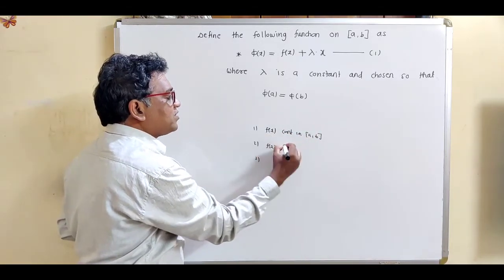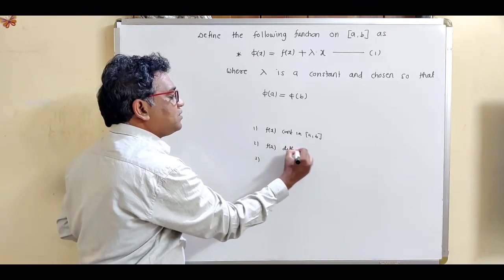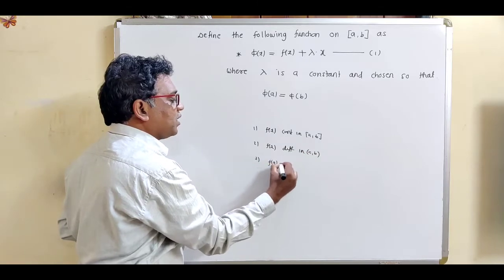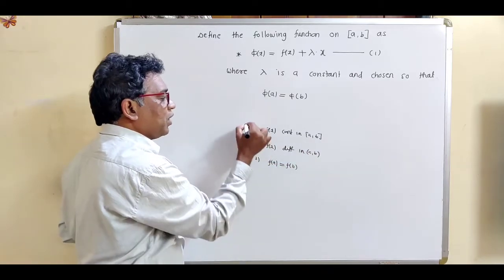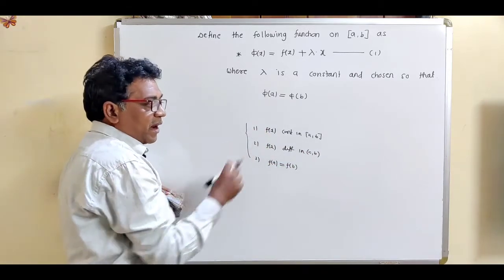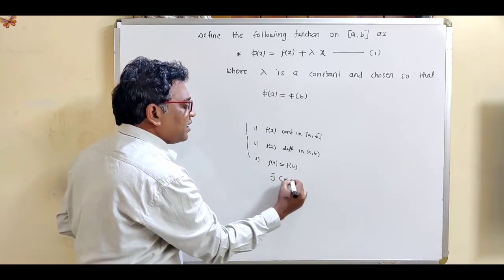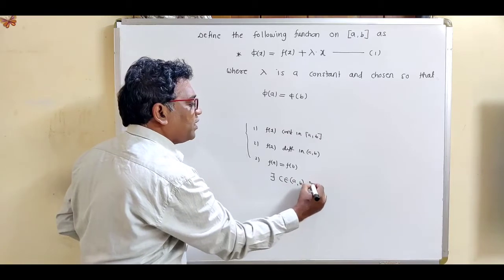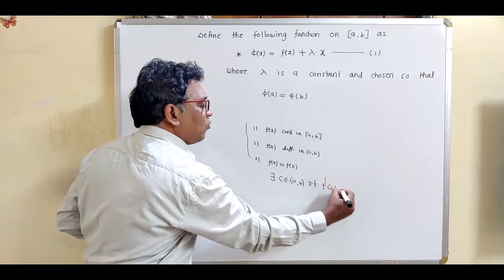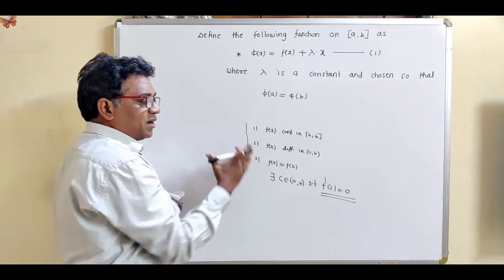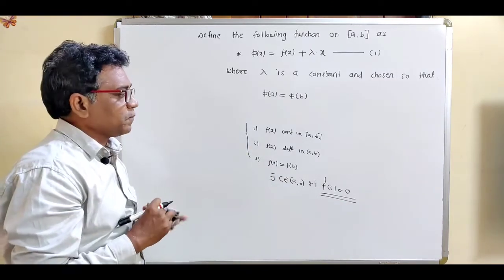Second condition in Rolle's theorem is function is differentiable in open interval AB. And what is the third condition? F of A equal to F of B. Then according to Rolle's theorem, we can say that there exists at least one point C belongs to open interval AB, such that F dash C equal to 0. That is the statement of Rolle's theorem.